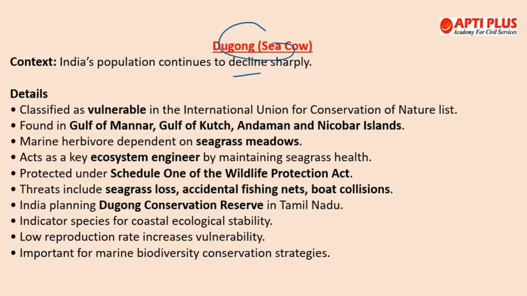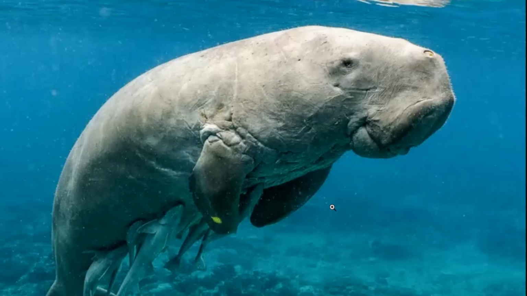Now if we talk about dugong, it looks something like this. It is a large, gentle, herbivorous marine mammal. This you need to remember, and it is related to manatees and elephants. It is found in shallow, warm coastal waters of the Indian and Pacific Oceans. In India, it is found in the Gulf of Mannar, Palk Bay, Gulf of Kutch, and Andaman and Nicobar Islands. Globally, it is found from East Africa to Australia, and the largest population is near northwestern Australia.